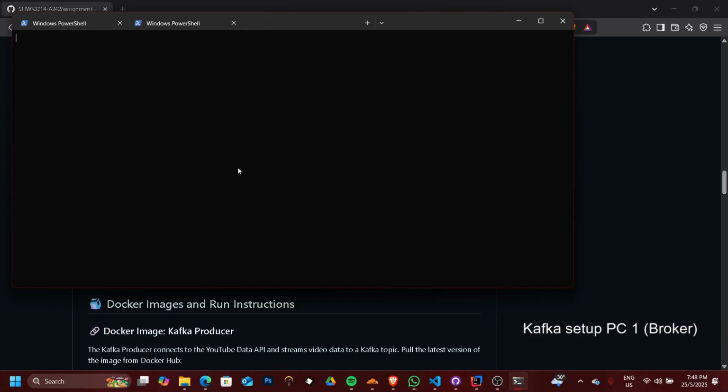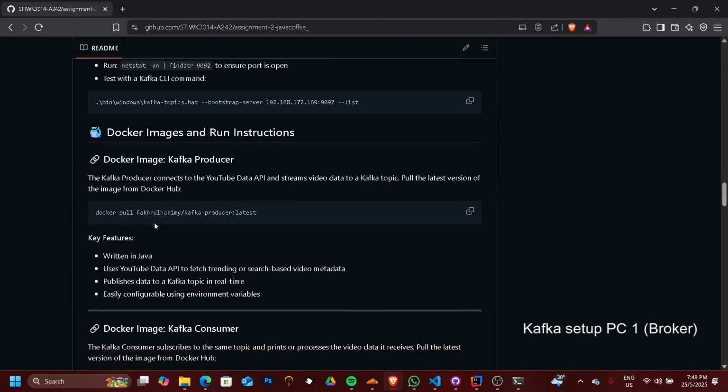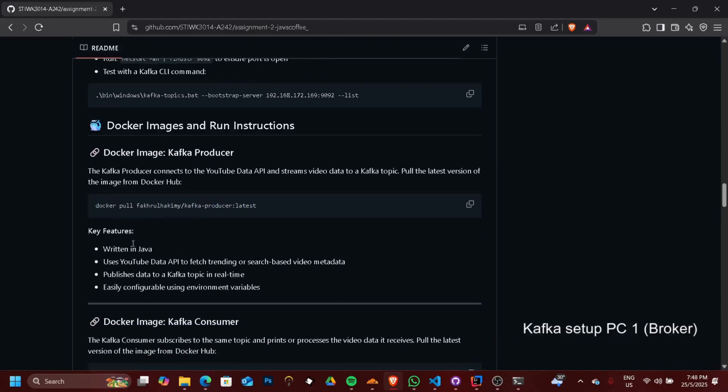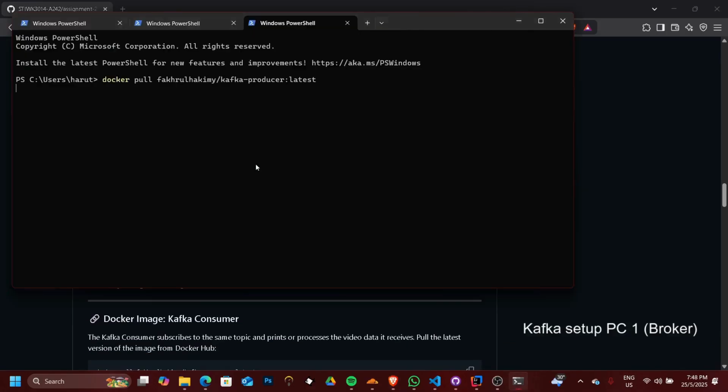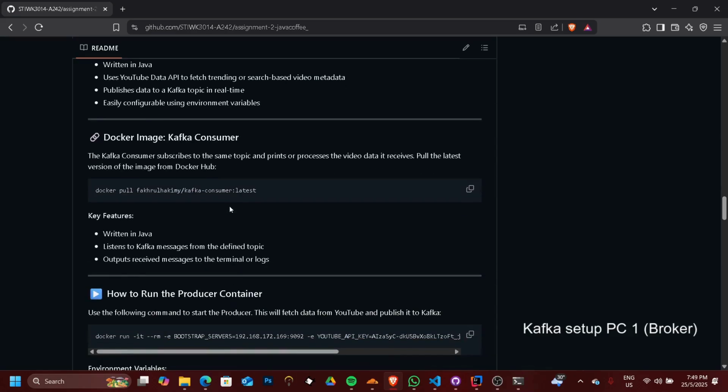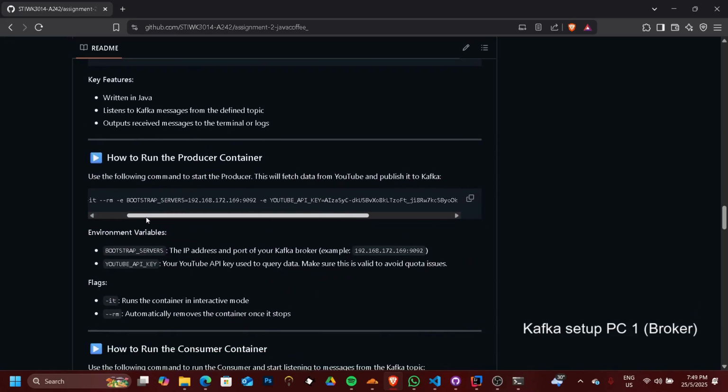Now we need to run the producer using Docker. First, we pull the latest Docker image from Docker Hub using this command. Then we run it with docker run in interactive mode, with the option to automatically remove the container once it stops, the bootstrap server, which is the IP of the broker, and the YouTube API key.